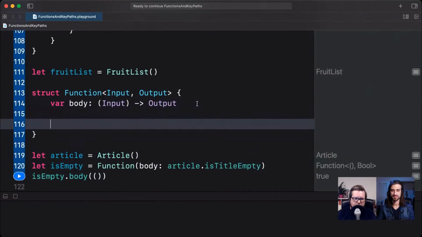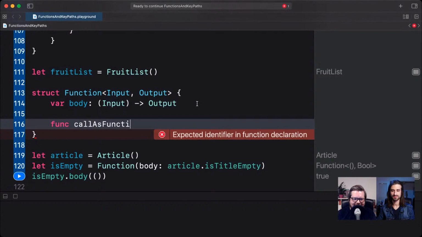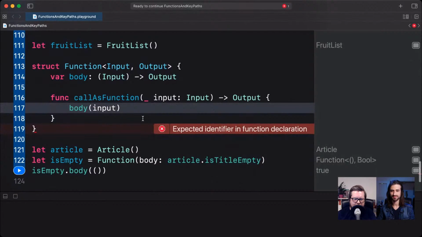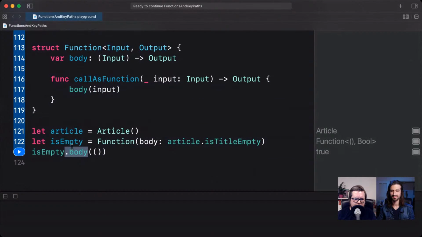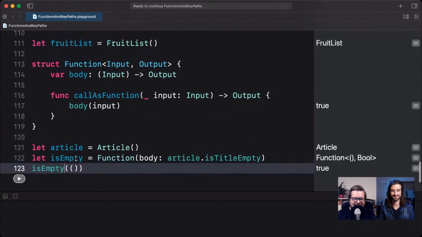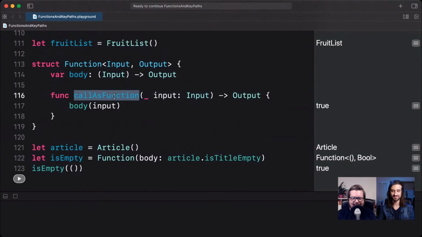Well, we can use callAsFunction, and that's actually implemented just by implementing a function here called callAsFunction. And we can say here that we accept our input like that, and we produce output. Perfect. And we can call the body with our input and return it that way. So it's really just a little bit of syntactic sugar. And now we can remove this .body here, and we can still call isEmpty the exact same way as we did before. And it's pretty wild, right? We are calling a struct as if it was a function. So it's right there in the name, callAsFunction. And it just behaves like a function.